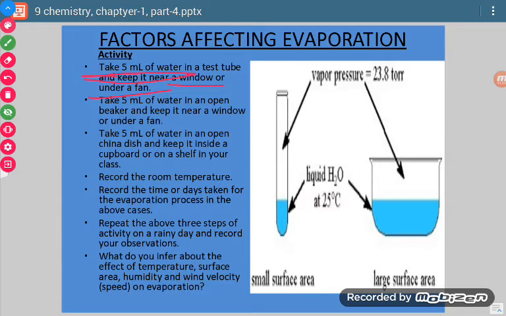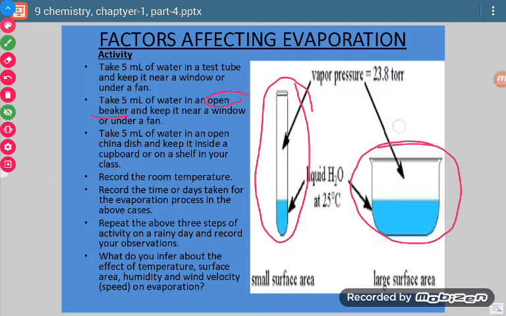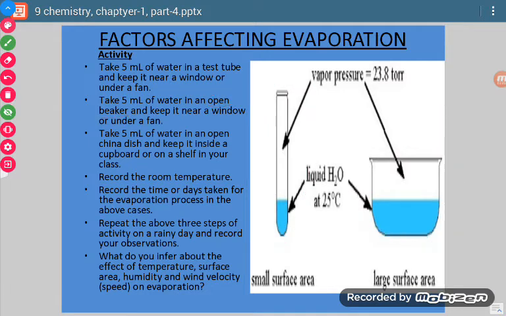We are studying the wind velocity, the speed of wind. Now we will take 5 ml of water in an open beaker. Previously we took it in a test tube, then we took it in a beaker. Now we will put it under a fan or near a window.